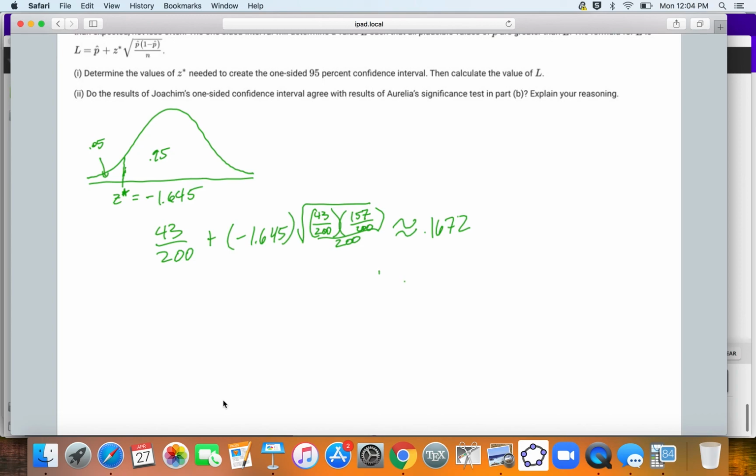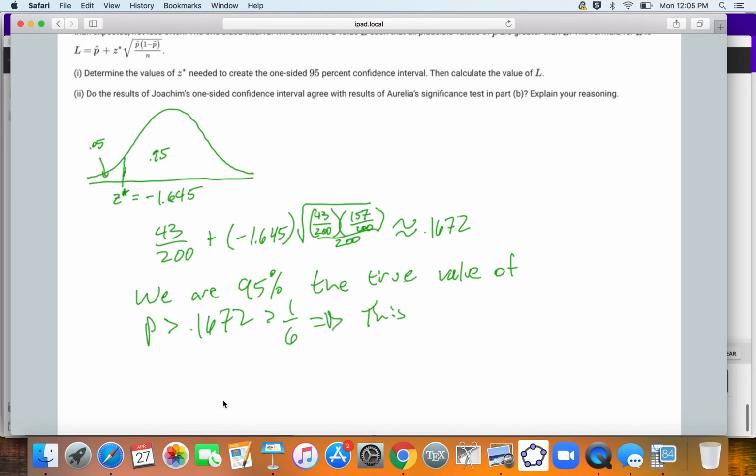And so what we're saying is that we are 95% confident the true value of p, which is the proportion of sixes that come up, is greater than 0.1672, which is greater than 1/6. So this agrees with Aurelia's result.